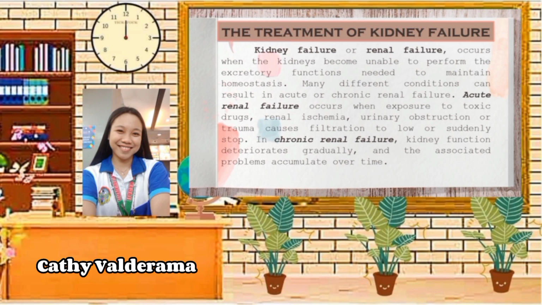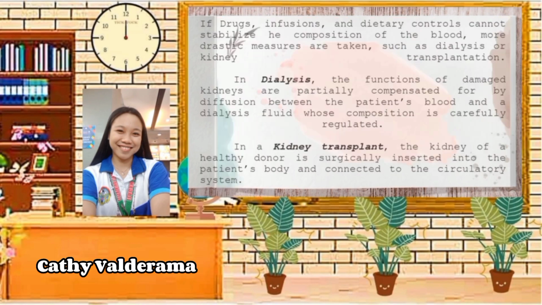Acidosis, a blood plasma pH below 7.35, is a common problem in patients with kidney failure. Next, if drugs, infusions, and dietary controls cannot stabilize the composition of the blood, more drastic measures are taken, such as dialysis or kidney transplantations. So, based on the kidney failure that we discussed, we have these two major treatments that can be done. First is the dialysis, and second is the kidney transplant.